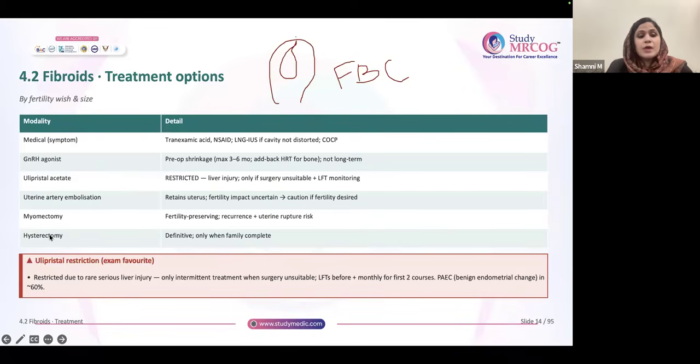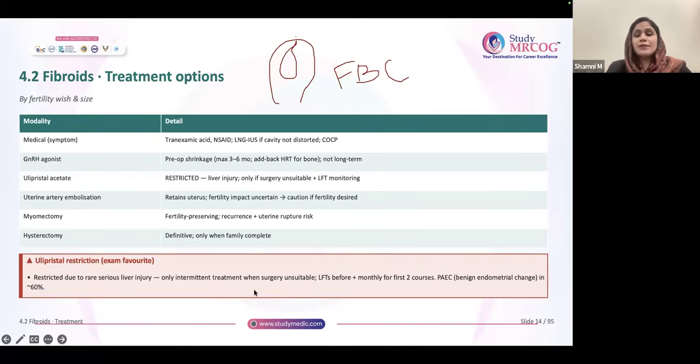Okay, fine. Now, next is myomectomy. When will you choose it? Generally, myomectomy is chosen when fertility is wanted and for bigger fibroids. But you should explain that there is a chance for recurrence of the fibroid and also rupture of the uterus. If the cavity is entered during myomectomy, go for an elective cesarean section.